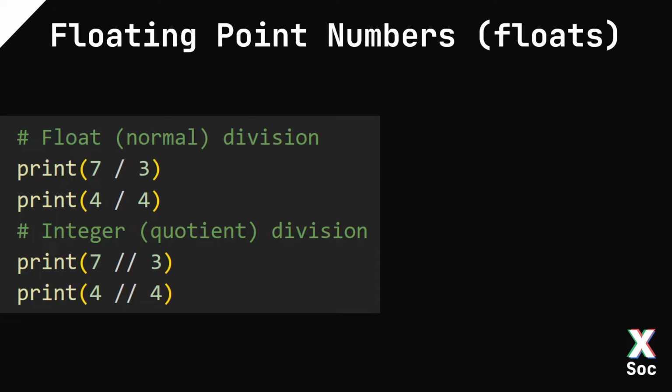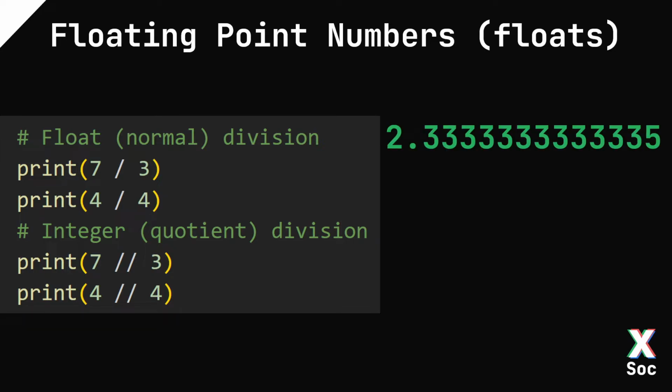As I'm sure you're aware, not all numbers are created whole. So we have this script here that will do float division and also quotient division, and we can compare the two. So if I did print 7 divided by 3 with the normal division, I would get something like this. If I was then to do print 4 divided by 4 with the normal division, I would then get something like this. Now you may be thinking, why is that 1.0 and not 1? The reason is that it always returns a float. So a floating point number will always have the decimal point on the end. It is a different data type.